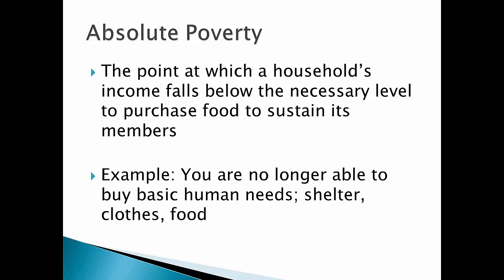Absolute poverty is a universal approach to poverty. Absolute poverty is a point at which you cannot afford to support basic human needs such as shelter, clothes, and food. We can think of absolute poverty as the point at which household income falls below the necessary level to purchase these basic human needs.